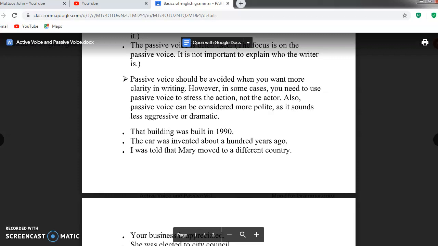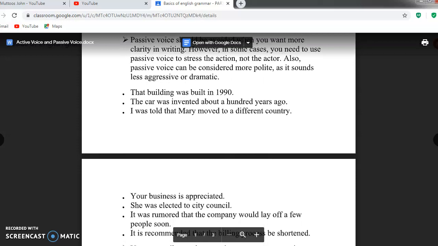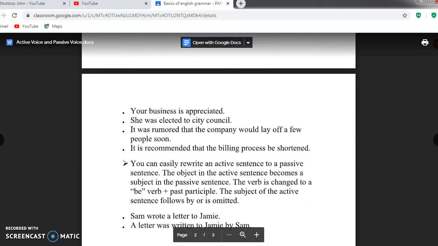These are examples of passive voice. The building was built in 1990.